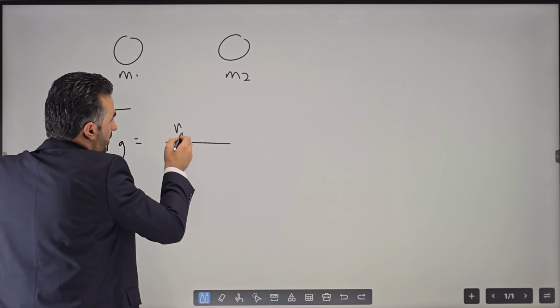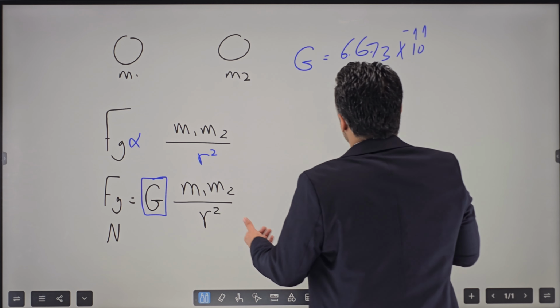It has a value. We're going to write the value, and also what is the unit of G? We can say G is equal to 6.67, you can add even 3, times 10 to the power negative 11. But what about the unit for G?